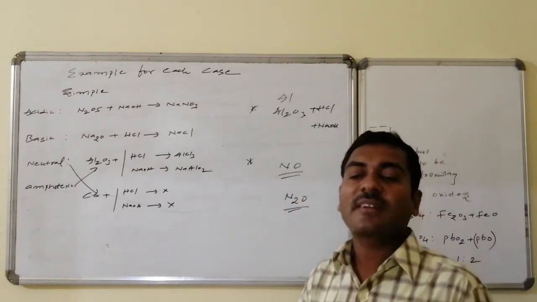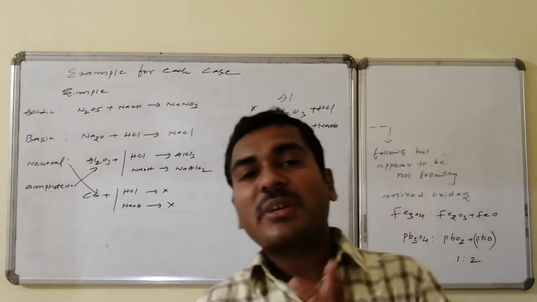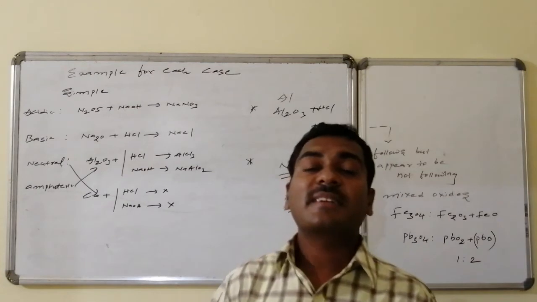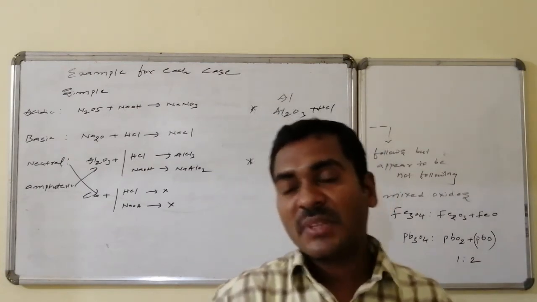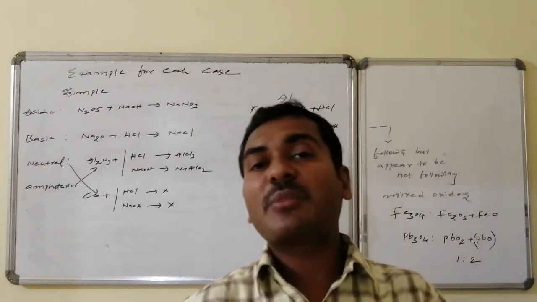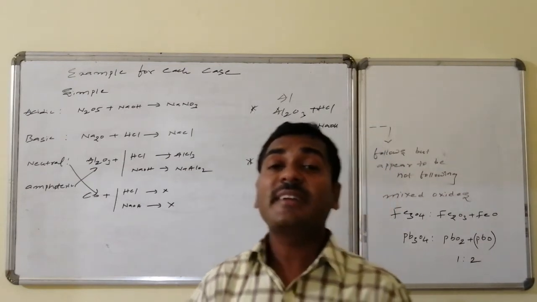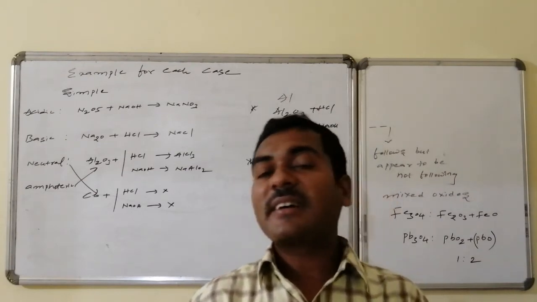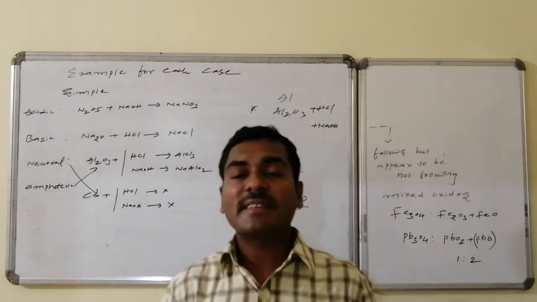So what we can conclude is most of the metal oxides are basic in nature, but some of the metal oxides have amphoteric nature. Most of the non-metal oxides are acidic in nature, but some of the non-metal oxides are neutral in nature. And we should be very careful about the amphoteric oxides and the corresponding oxidation number.